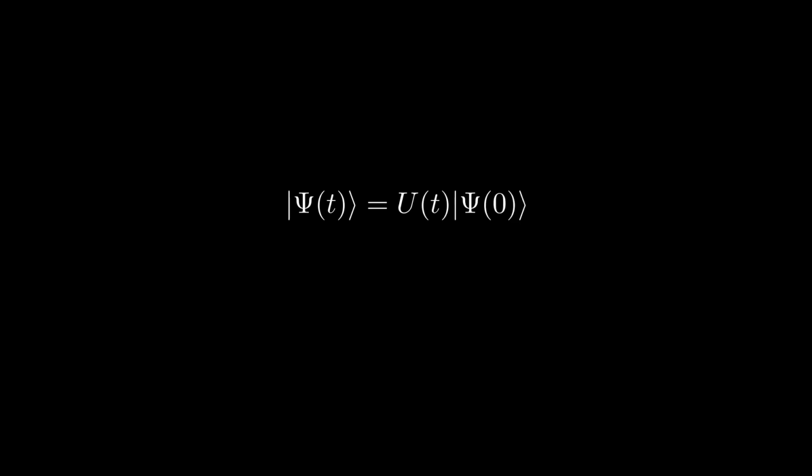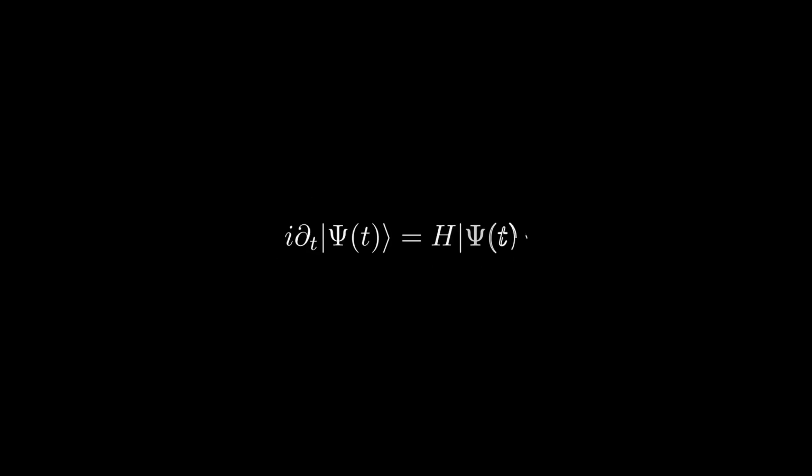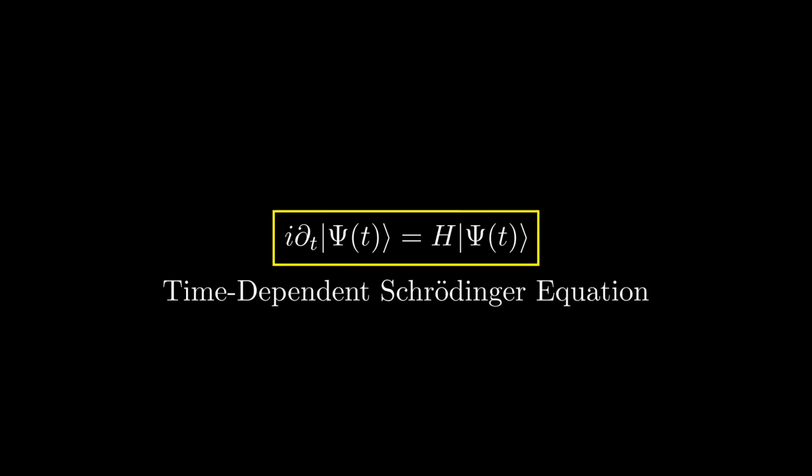In quantum mechanics, time evolution is unitary and is determined by the Hamiltonian operator, which represents the energy of a given system. In particular, the time-dependent Schrödinger equation tells us that the time derivative of a given wave function state is related to the Hamiltonian as follows.